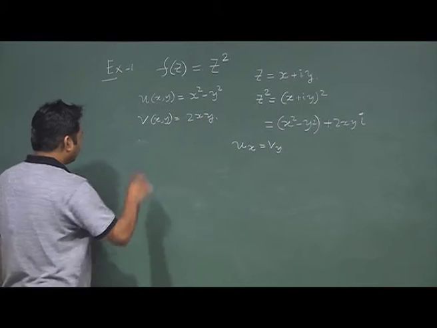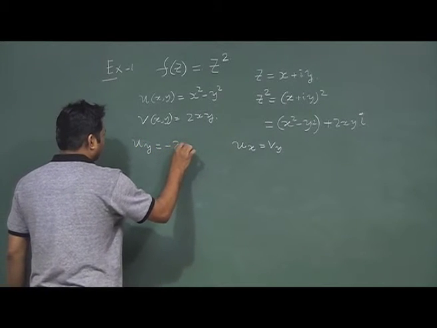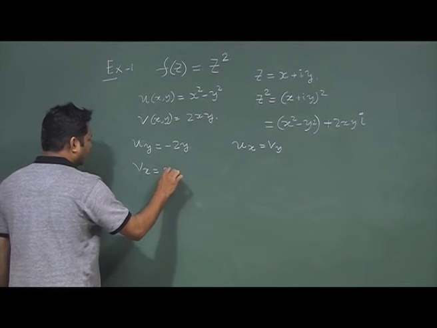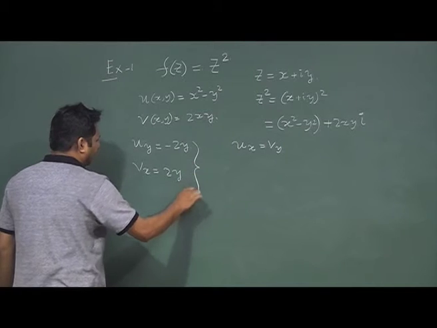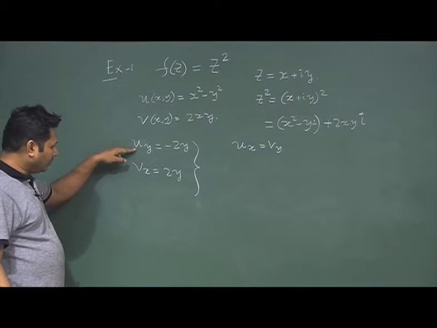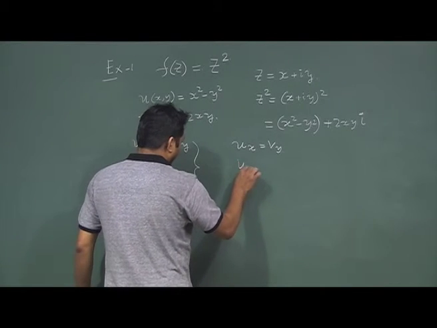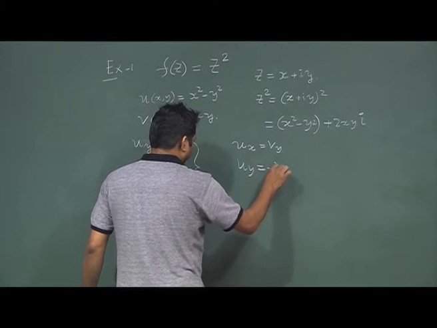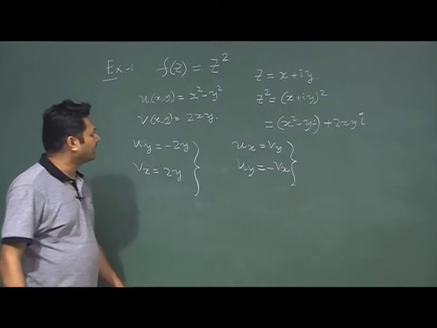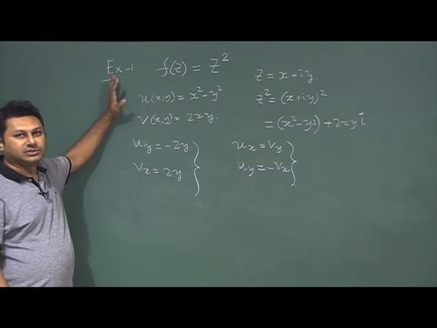Second one is uy. What is uy? Minus of 2y. What is vx? Vx is 2y. Now, again the second condition is satisfied, because the second condition says that uy should be equal to minus of vx. So, uy here is equal to minus of vx. These two conditions readily give us the idea that this function is an analytic function.